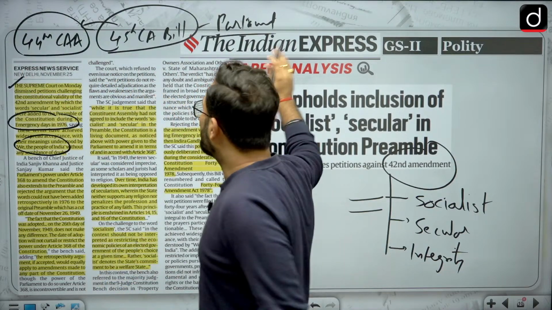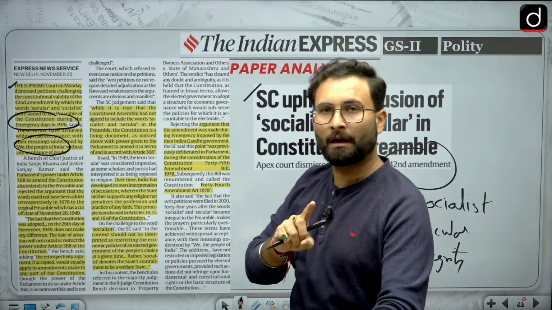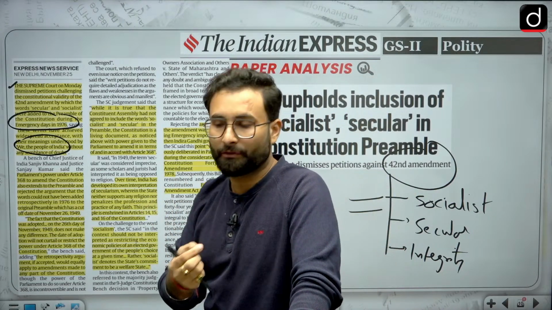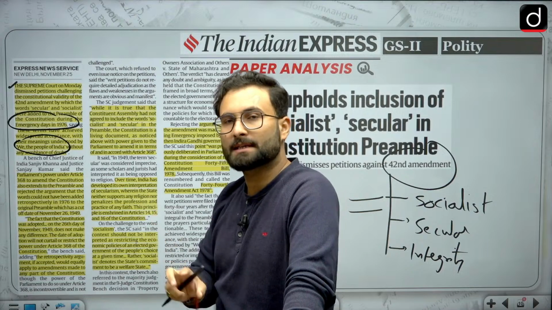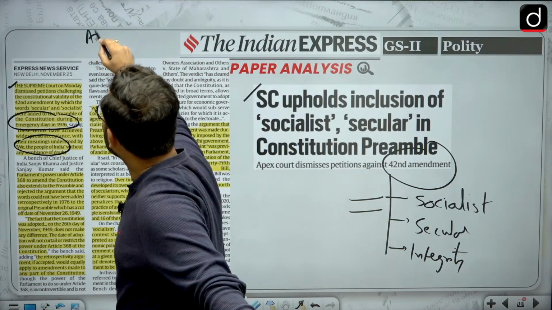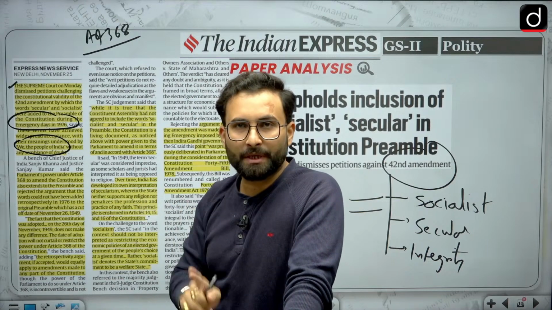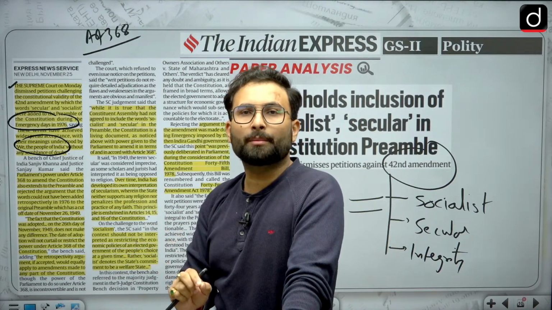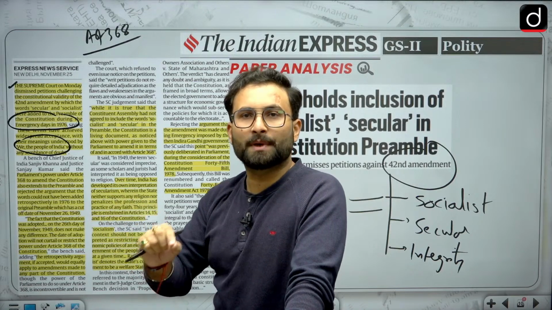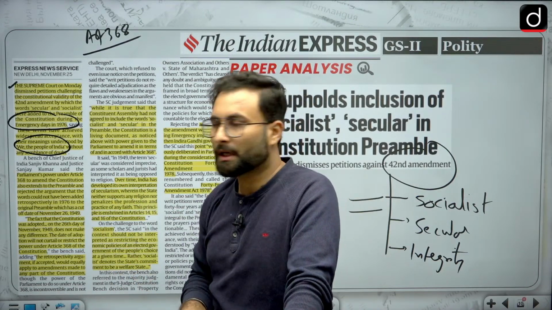Now let's move further. Parliament's power under Article 368. One question that was also raised was why you have gone for the retrospective effect. So the court has said that Parliament has power under Article 368 to amend any part of the Constitution, including the preamble. The preamble is part and parcel of the Constitution, so you can amend it. It does not matter whether there is retrospective effect or not, because all constitutional amendments have retrospective effect.